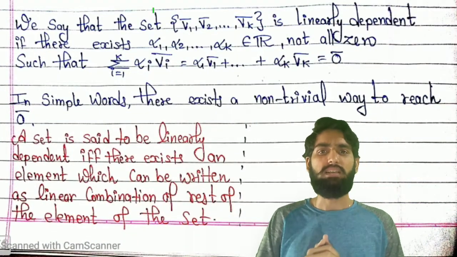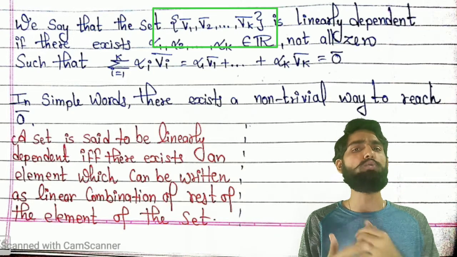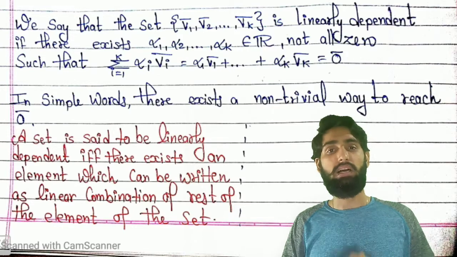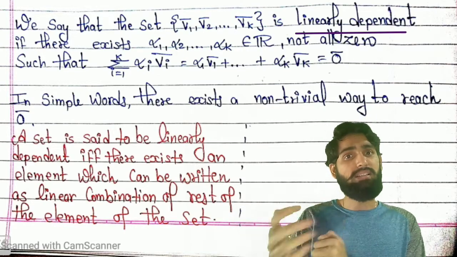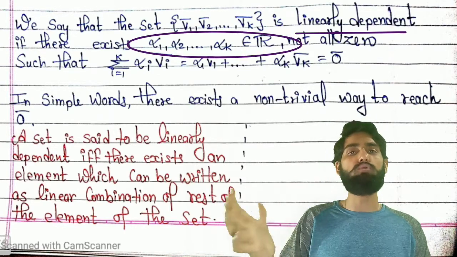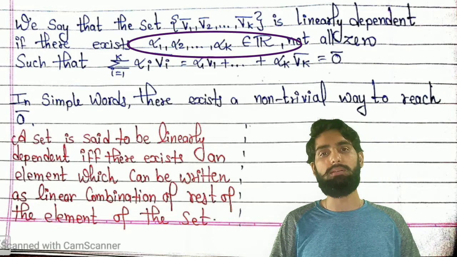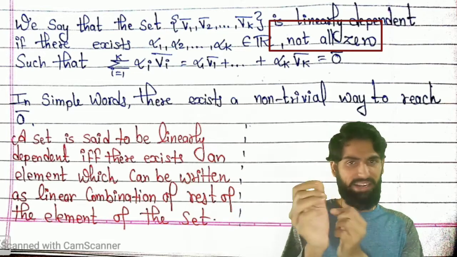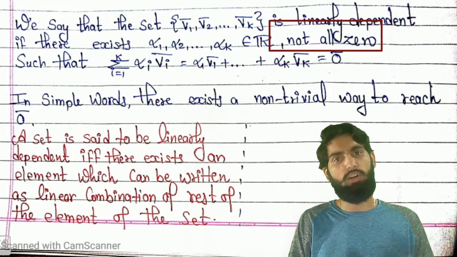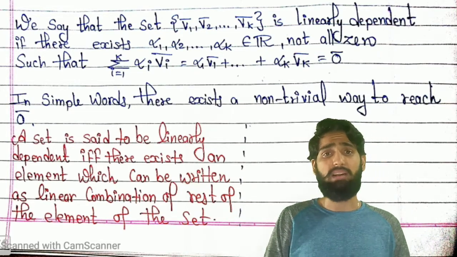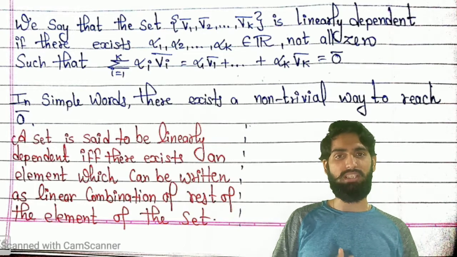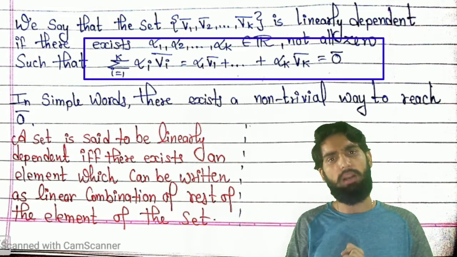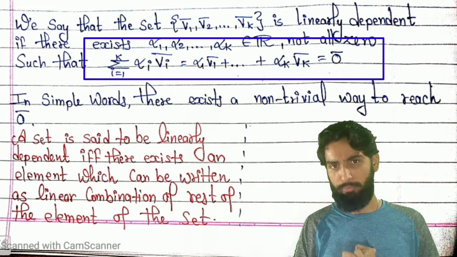A given set containing k elements v1 bar, v2 bar, till vk bar is said to be a linearly dependent set if there exist some scalars alpha 1, alpha 2 to alpha k in the real numbers such that not all of them are 0, meaning at least one of the alpha i is not equal to 0. But when you make the linear combination alpha 1 v1 bar plus alpha 2 v2 bar dot dot dot alpha k vk bar, your answer comes out to be 0 bar.